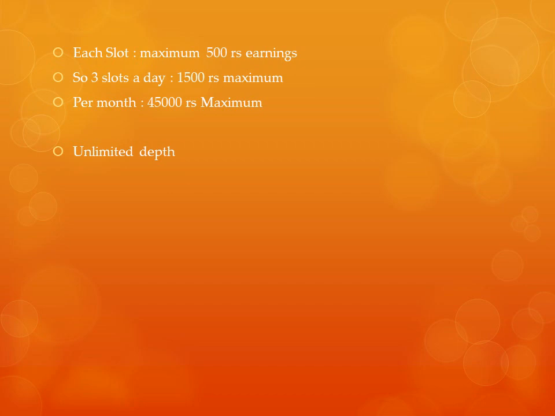Till how long can you earn? There is no limitation here. The best thing is it will keep on going up to unlimited depth. That means if your 100th generation people are also making pairs, or 200th generation people are making pairs, you will enjoy the money. Consider, even though you are not getting 45,000 rupees, how about 20,000, 25,000, 30,000 per month? Well and good. Just by paying 1770 rupees and just by making 3 members under you, keep on multiplying your network.